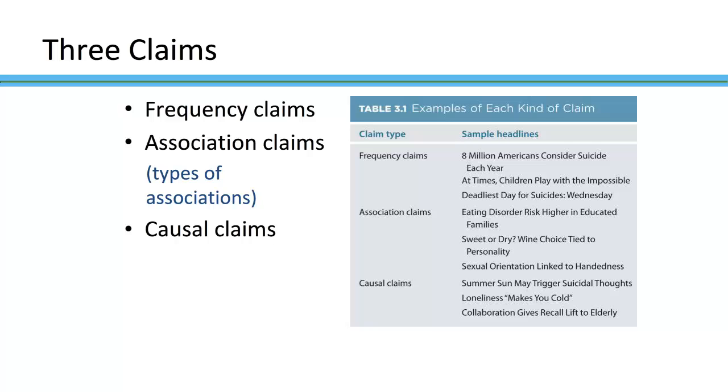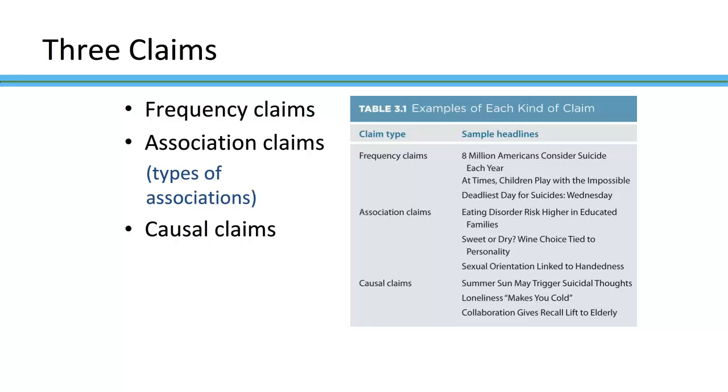If we were saying that one variable increases, the other decreases, that would be a negative association. So an example of that might be if we said, the more that you exercise, the lower your fatality risk, or something like that.